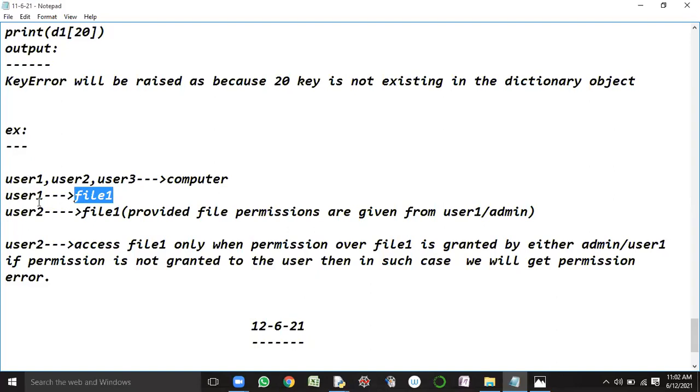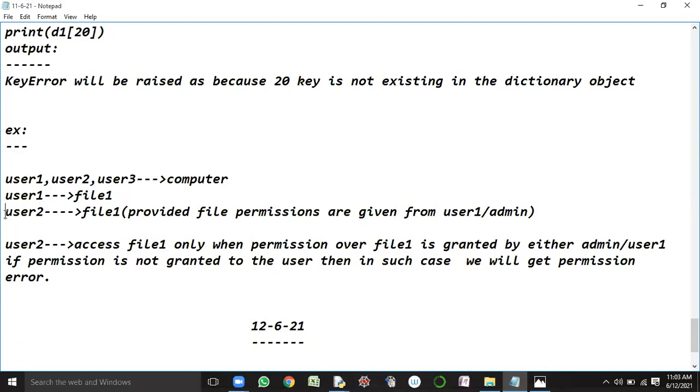Yes, sir. Now this user 1 will have each and every privilege available upon file 1, because as an owner, he or she will have each and every privilege upon the file.